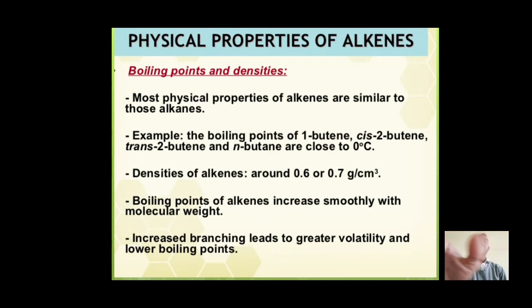Now we will discuss in detail physical properties of alkene, boiling point and density. Most physical properties of alkene are similar to those of alkanes. For example, the boiling points of 1-butene, cis-2-butene, trans-2-butene and n-butane are close to 0 degrees centigrade. Density of alkenes is around 0.6 or 0.7 gram per centimeter cube. Boiling point of alkenes increases smoothly with molecular weight. Increased branching leads to greater volatility and lowers the boiling point of alkenes.